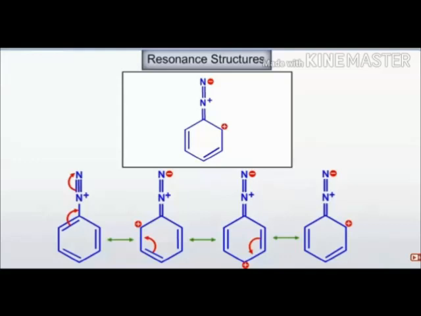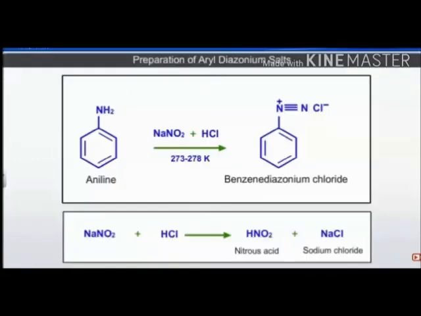This type of conjugation is not present in the alkyl group, only in the aryl group. Therefore it is resonance stabilized. Only the aryl diazonium salts are prepared, and at low temperature, not at high temperature. Remember, low temperature. How is it prepared?